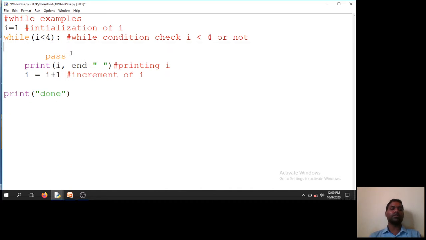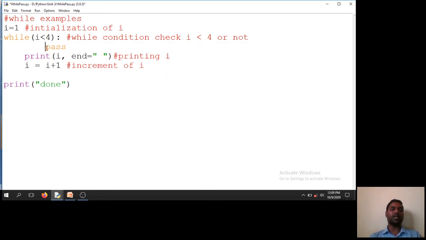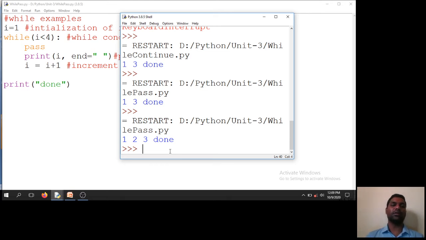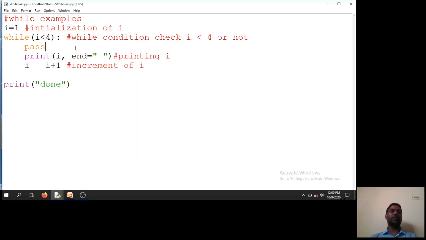So what should I need to do? I need to do this statement here. So now we pass. Run module. 1, 2, 3, done. Clear. So the pass statement will not do anything. Pass statement will not do anything. So this is the example of all the while examples: break, continue, pass, and while else with the break, and so on.